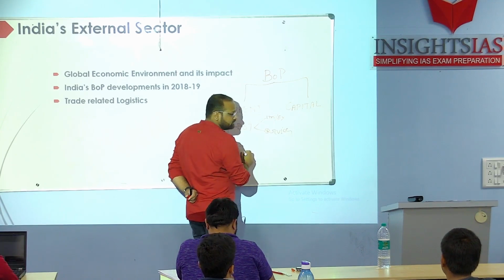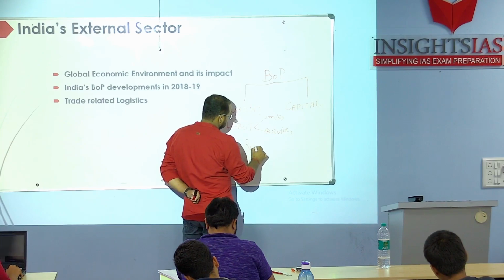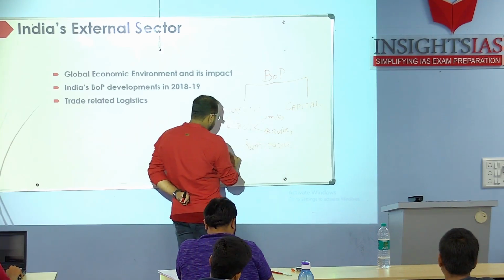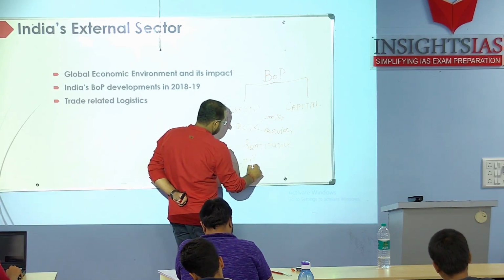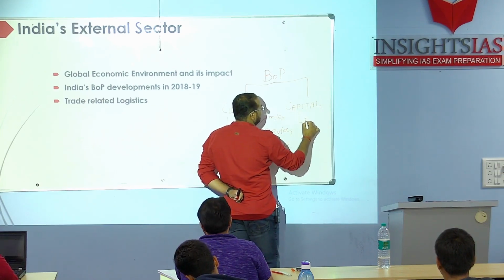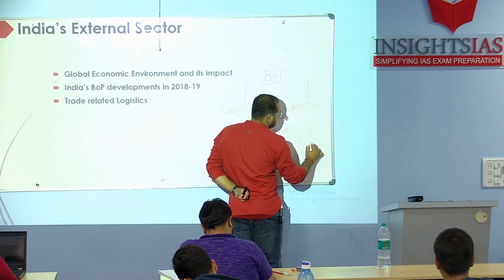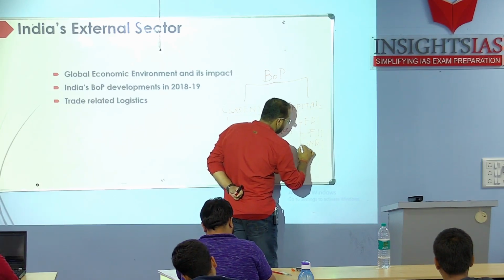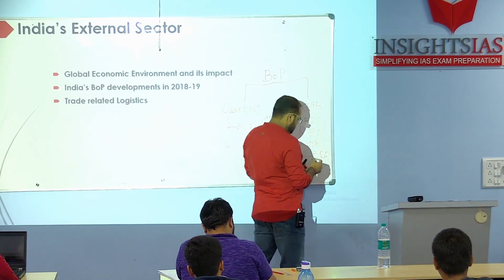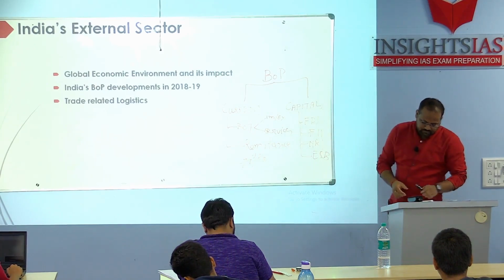What will be the second? Remittances. There are broader categories. We are writing remittances, gifts. Under the capital account, broadly what will come? FDI, FII, then NRI deposits, then external commercial borrowings. These are broader, not everything is here. I have just written symbolically to show you, just to trigger what all will come.